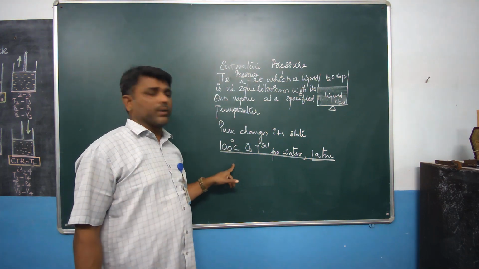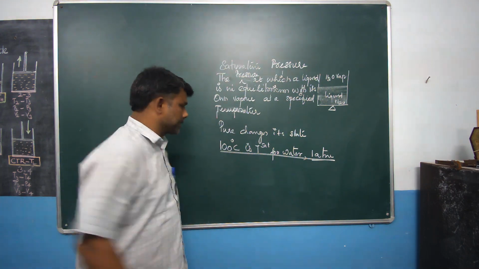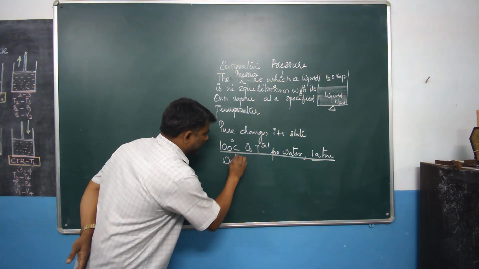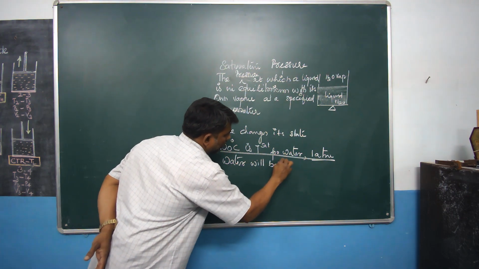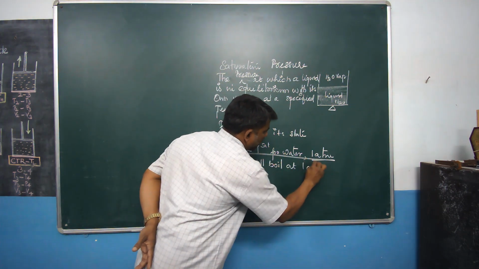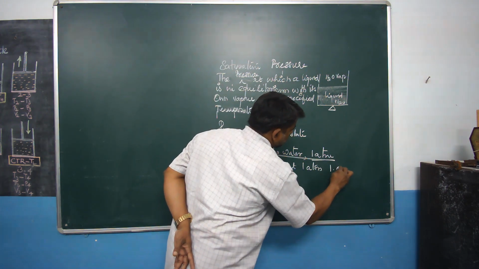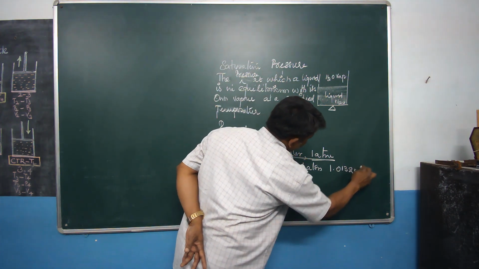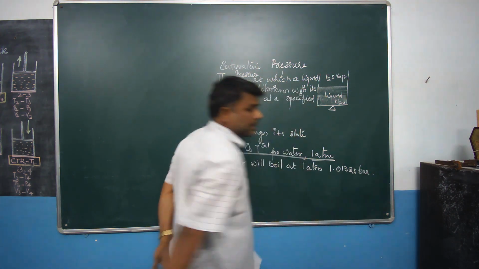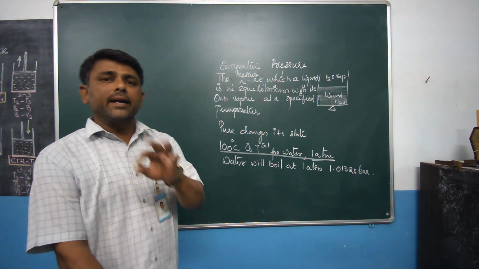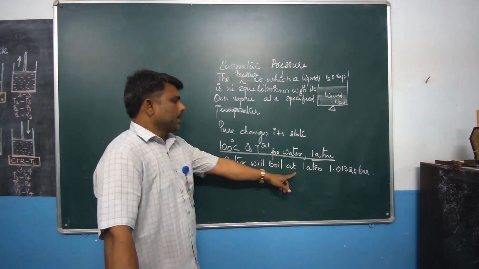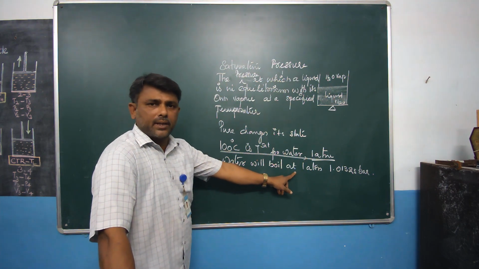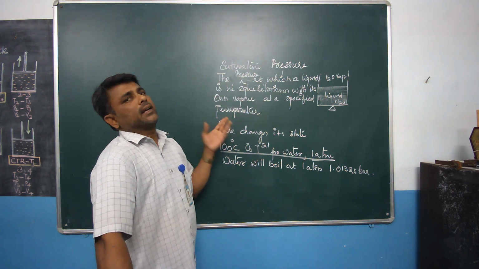For example, water will boil at 1 atmospheric pressure, or 1.01325 bar, subject to the condition that the temperature should be 100 degrees Celsius. So 1 atmospheric pressure is the saturation pressure, and 100 degrees Celsius is the saturation temperature.